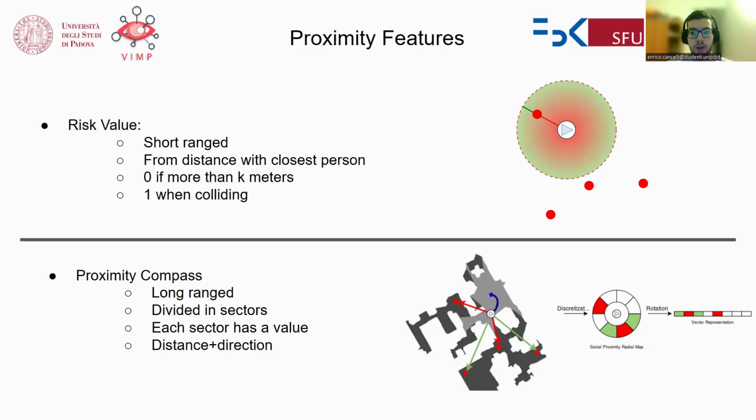Proximity compass is in a way similar, but it deals with a much longer range. The space is divided into 8 sectors. For each one of these 8 sectors, risk values are calculated, and then this compass is unrolled into a vector representation.